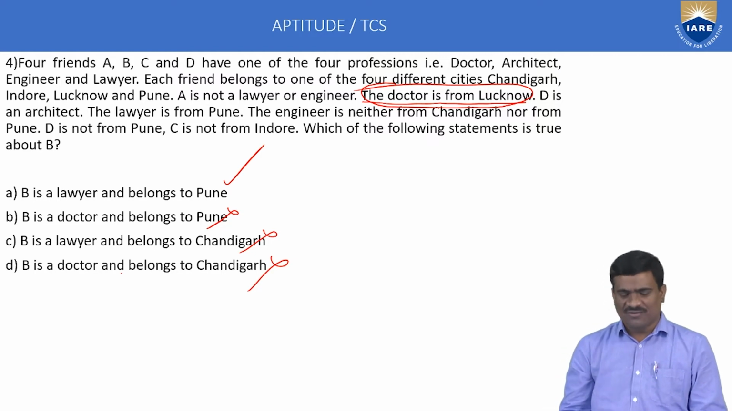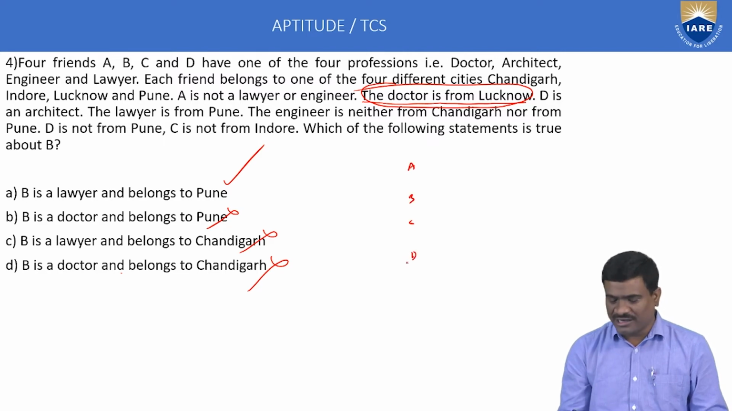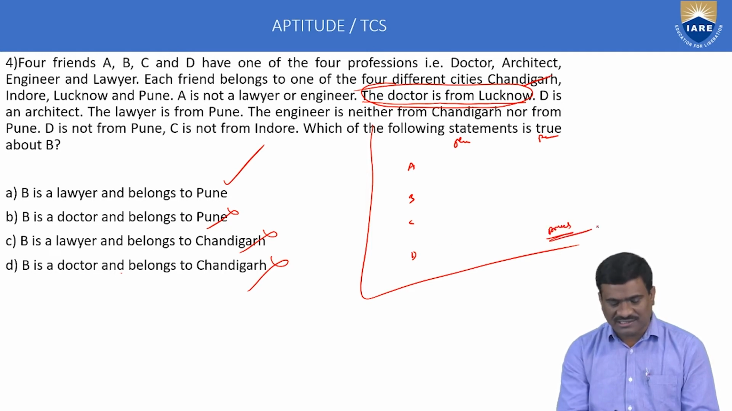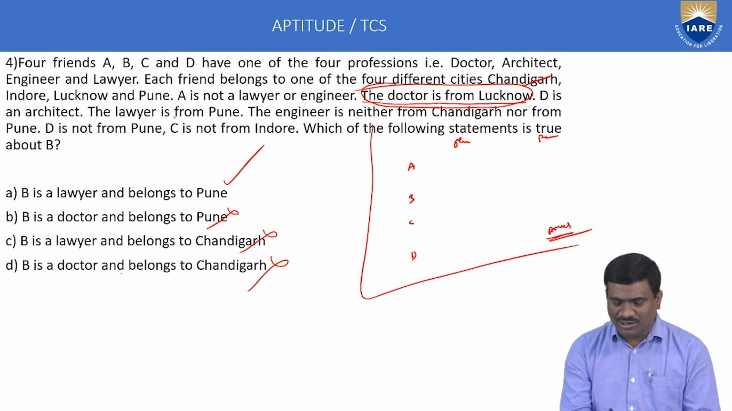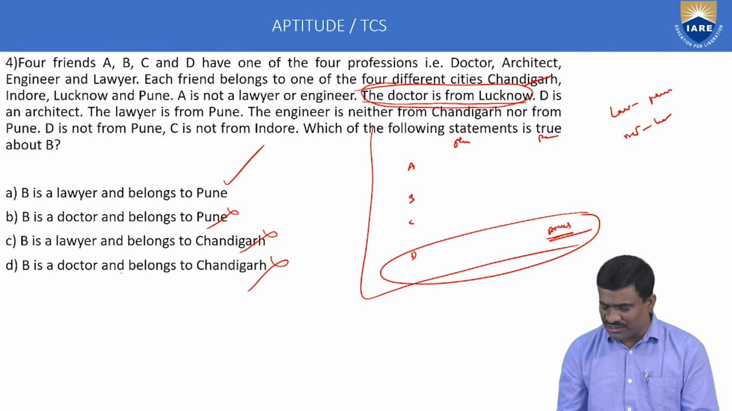Suppose the general method: first write professions, then write names A, B, C, D. Next column places and third column professions. This is called a classification model. Next, fill in the basic information: a doctor is from Lucknow and D's profession is architect, that is given. Next statement, the lawyer is from Pune, and the doctor's place is Lucknow. But D is not correct for these because D's profession is architect. These two conditions are possible only for A, B and C.